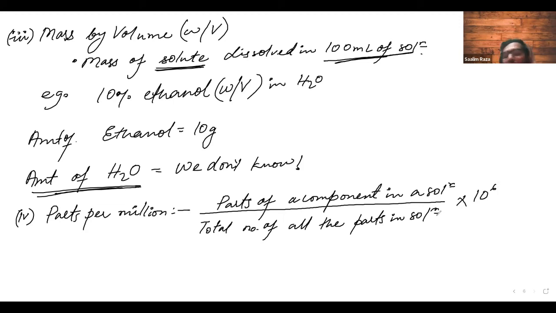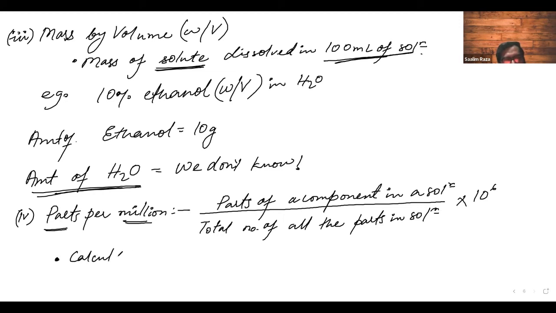So what is the use of such a weird kind of concentration term? Such concentration terms are used when we are measuring very minute particles. Parts per million: you have a million of something, a very huge amount, and you are measuring some very few parts from that particular million. For example, if I say